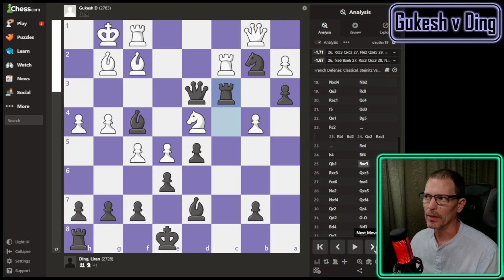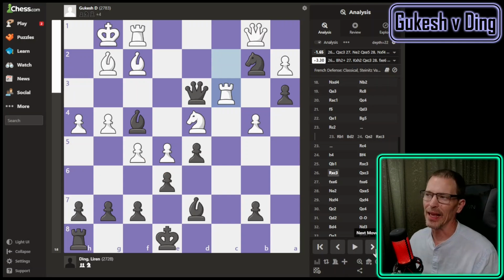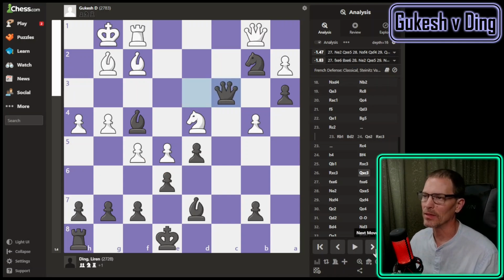So we get the pawn. For a second there, Stockfish said taking on e6 was better, but it looks like taking the pawn is best. I mean, taking the rook. And then, of course, there's an only move here, which is to take the rook. And now Ding is up a pawn, which sometimes is decisive at my level. And in many situations, I assume it's decisive at this level too.